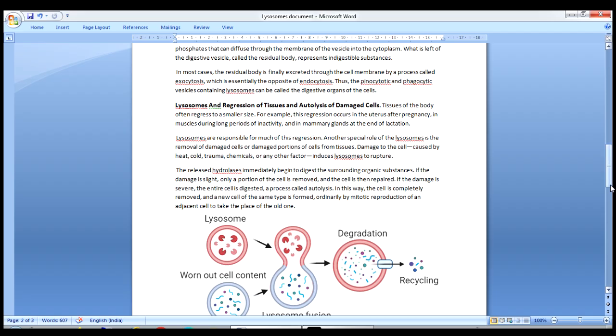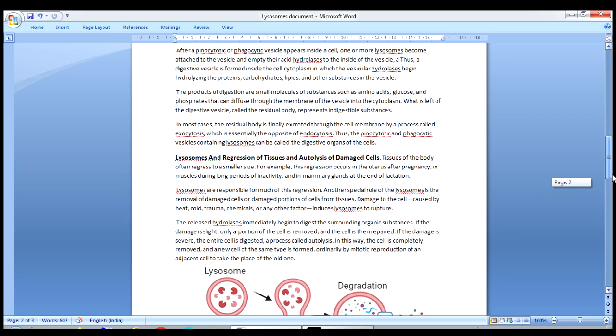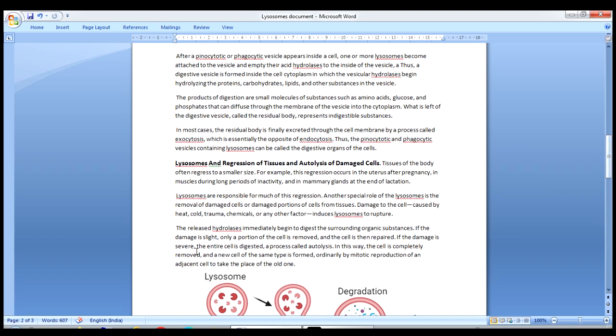Here, the released hydrolases immediately begin to digest the surrounding organic substances. If the damage is slight, only a portion of the cell is removed and the cell is then repaired. If the damage is severe, the entire cell is digested, a process called autolysis.